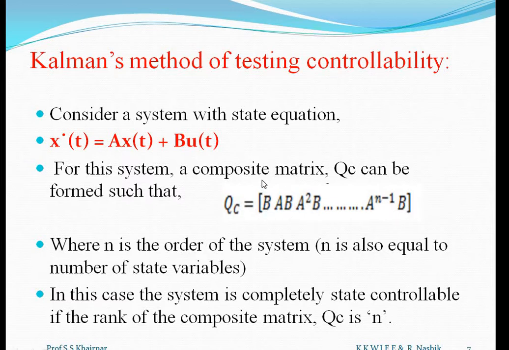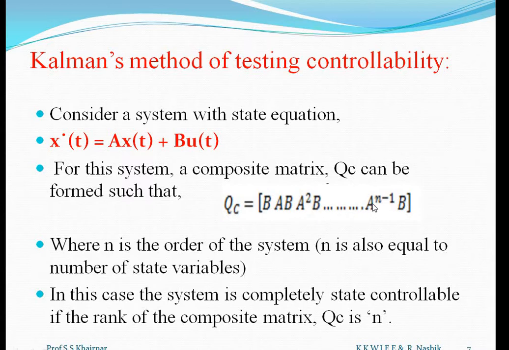First there will be a column of B matrix, second column will be AB matrix, third column will be A square B, up to A raised to n minus 1 B. What are these A and B? We know it. This is matrix A and this is matrix B. And what is this n? Where n is the order of the system, and this n is also equal to the number of state variables.